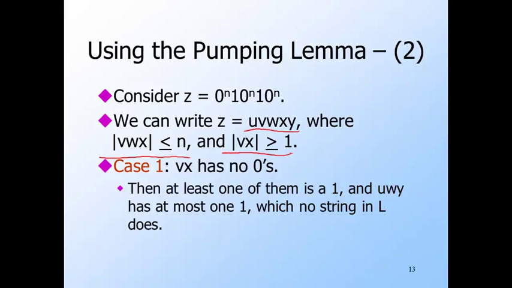There are two cases depending upon whether the adversary picks V and X to have zeros or not. In the first case, suppose there are no zeros among V and X. Then since they cannot both be empty, there must be at least one 1 among them. But then, if we pump 0 times to get the string UWY, we know that there is at most one 1 in this string. The pumping lemma claims it is in the language L, but it can't be because all strings in L have exactly 2 1s.